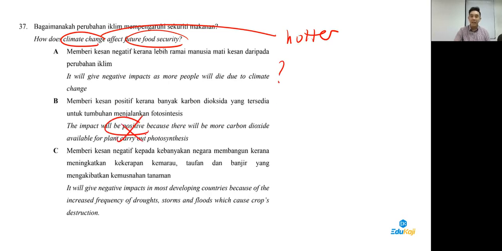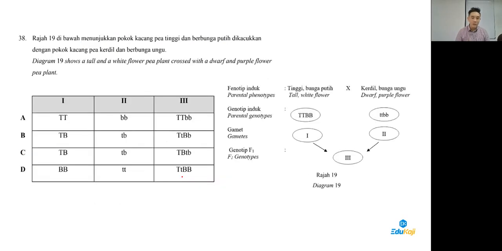Positive, no, we're talking about negative. This one. Crop means hasil tanaman. Vegetable, paddy, grains, jagung. So weather too hot is bad for all this. 37C.